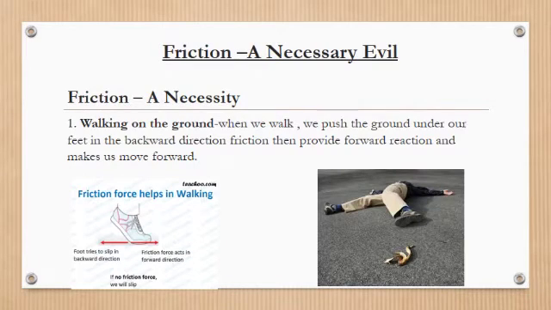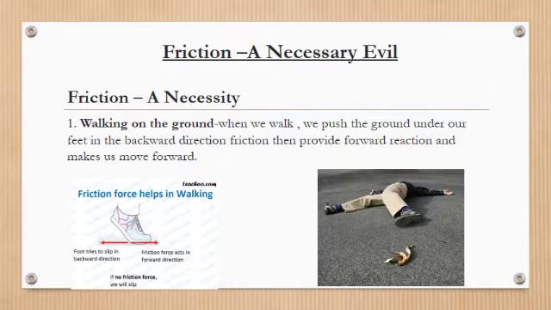Students, you already know there are three types of friction: static friction, sliding friction and rolling friction. And you know that friction opposes movement of a moving object. And this friction is useful in many cases and it is also a nuisance or disadvantage in other cases. So we will study about the necessity and disadvantages of friction one by one. First of all, friction and necessity.